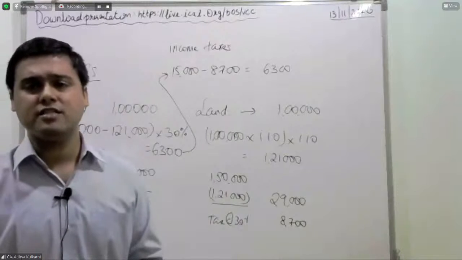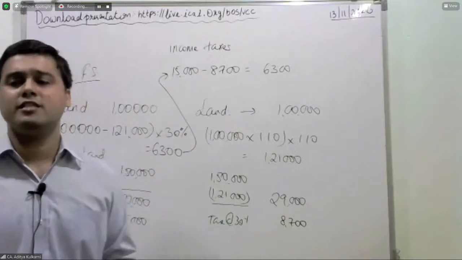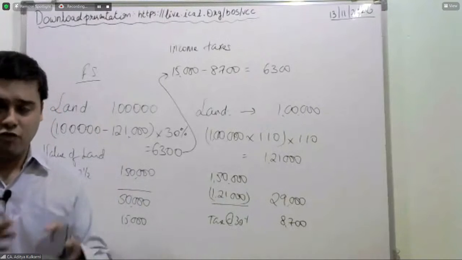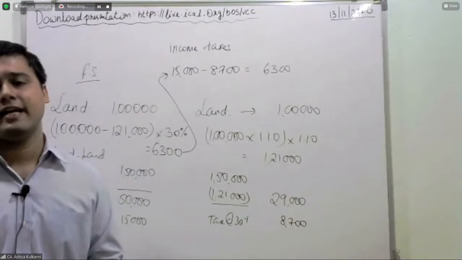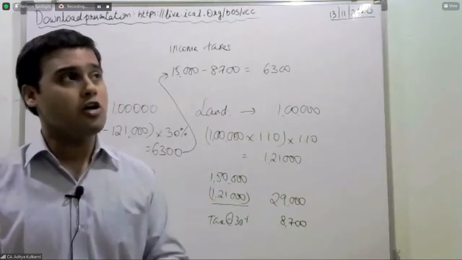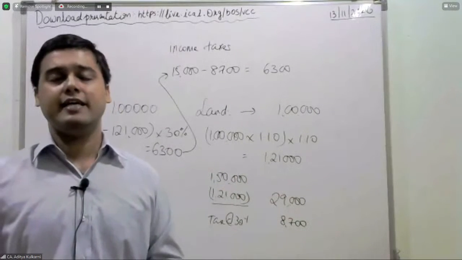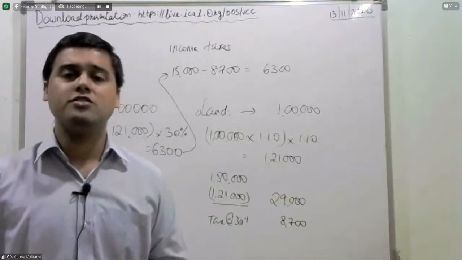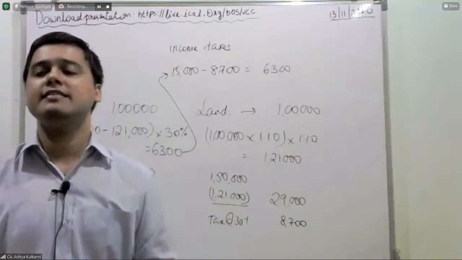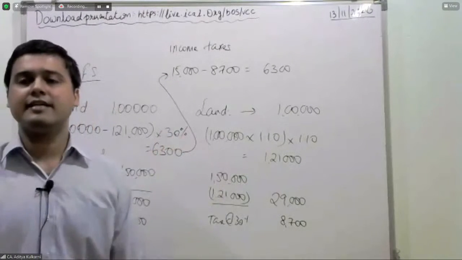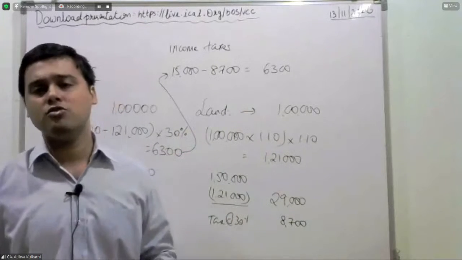My indexation figure, the cost of inflation index, which all of us are aware of, the capital gain, for capital gains, you have a CII that is given to you. That is coming out every year. You do not know the future values of CII. It is seen on the basis of your inflation, on the basis of your prices, and then it is decided in each year. So do I know this 10% indexation? The answer is no, I do not know.